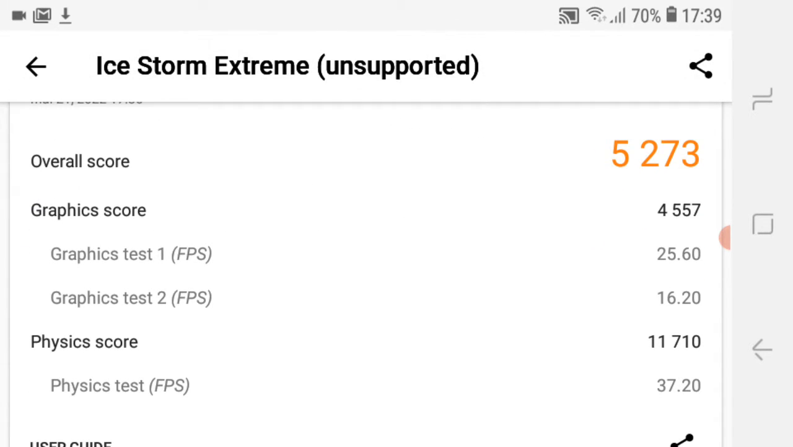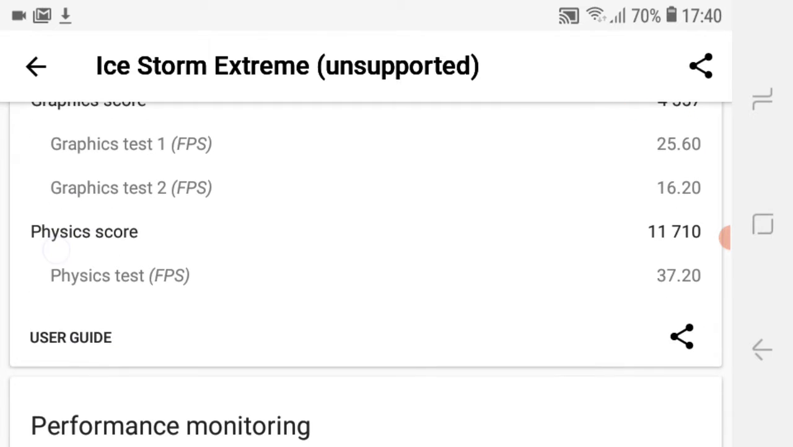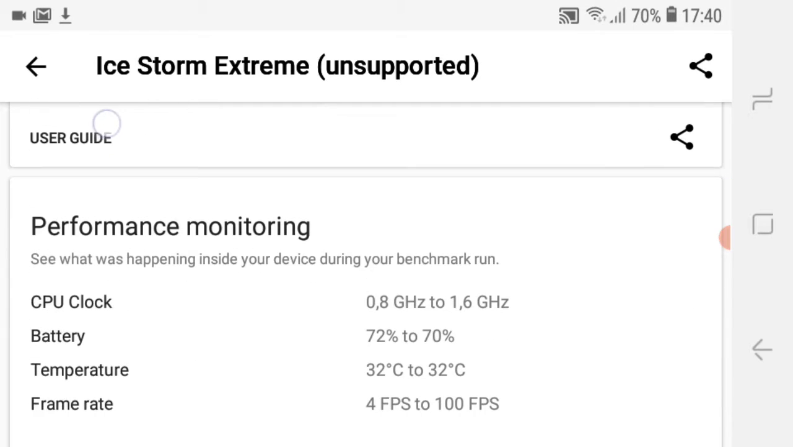We had the overall score of 5,273, graphics score 4,557, with an average of 25.6 FPS on the first graphics test and 16.2 on the second graphics test. Physics score is 11,710. It's the Exynos Octa 7870. Physics test FPS is 37.2 on average.